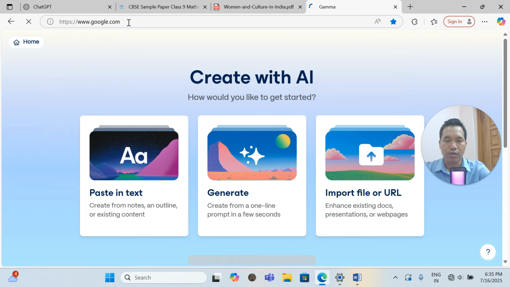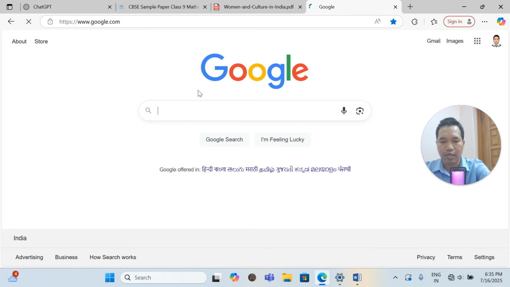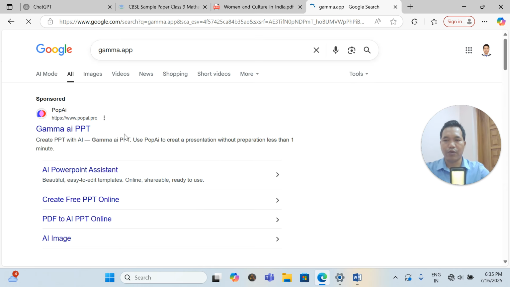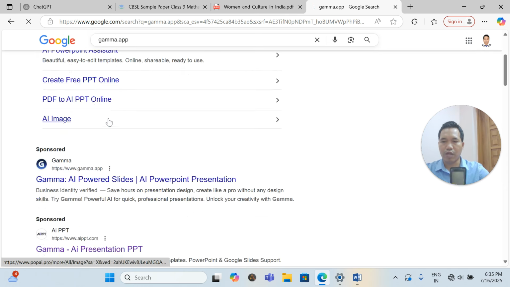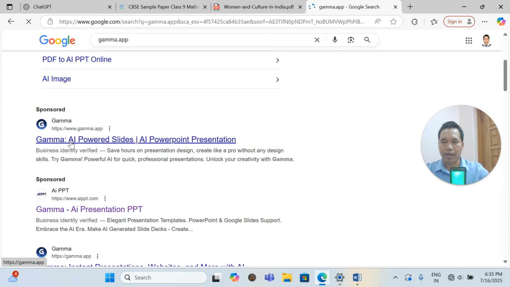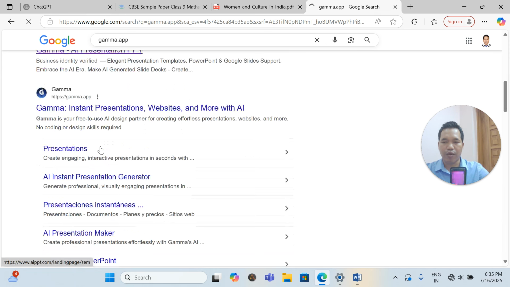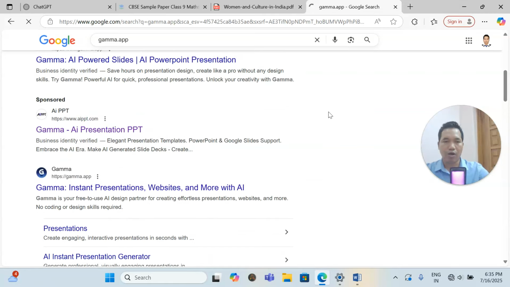Since I have already logged in, here you can write gamma.app. See, you can click here. Not Gamma AI, this one, Gamma AI PowerPoint. You can click this one, then you can create your account, or you can log in with your Google account, and it's very easy. Got it? So without wasting much time, let us proceed.